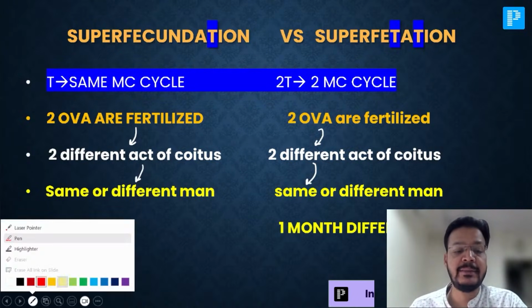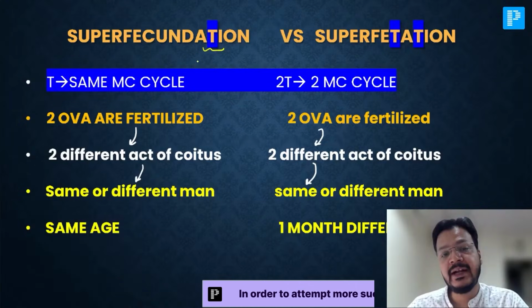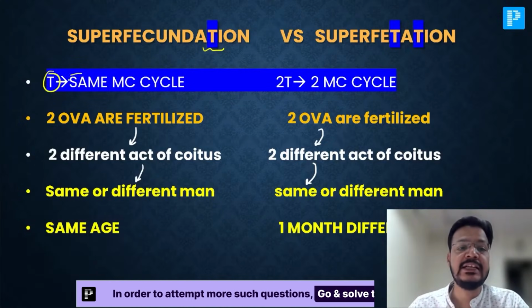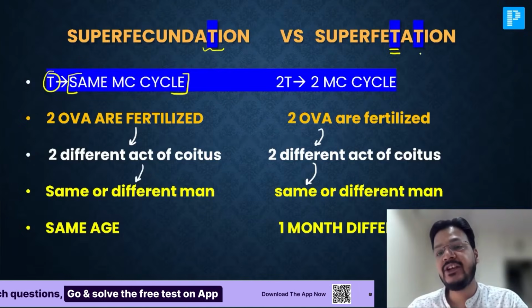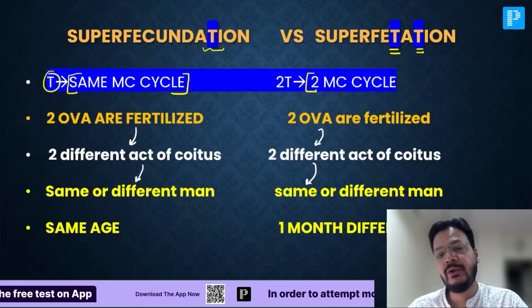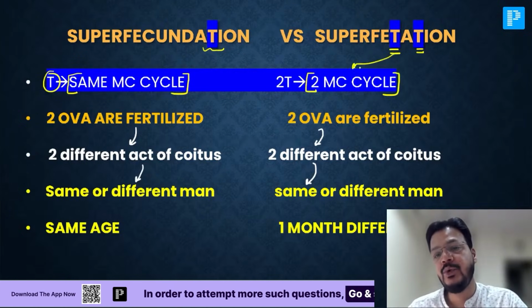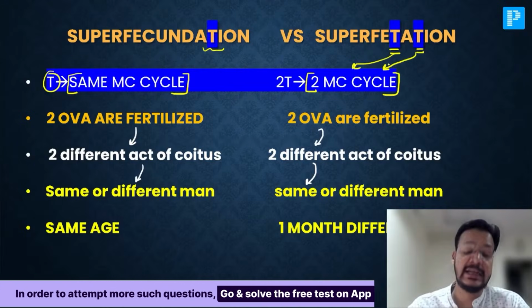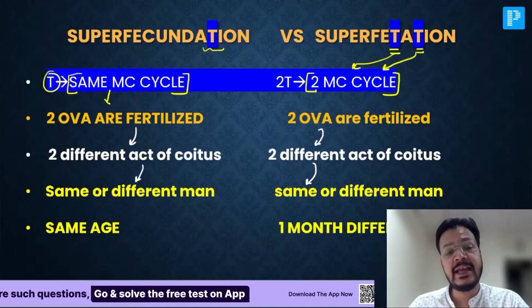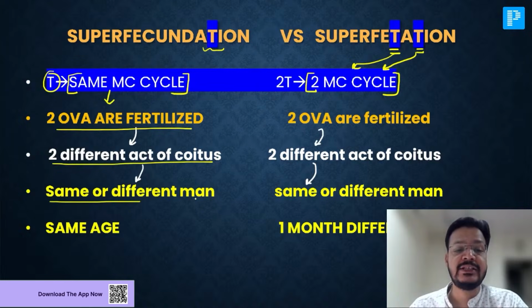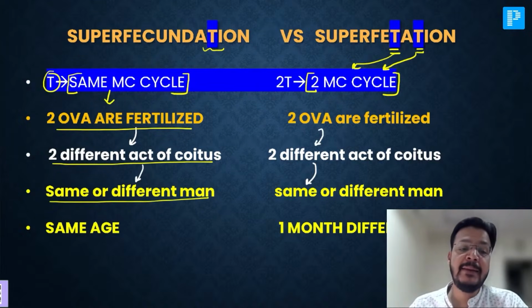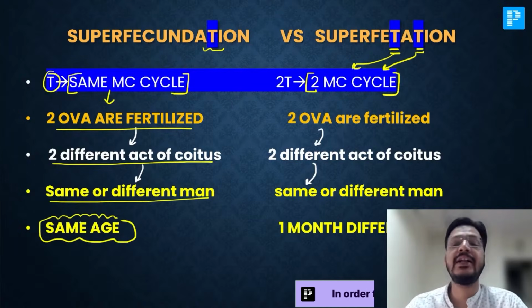And what trick does Jhamad sir have for you? Superfecundation has 1T, so this incident takes place in the same cycle, but superfetation has 2T. So this particular incidence happens in 2 MC cycles. All remaining are same. In 1 MC cycle, 2 ova fertilized by 2 acts of coitus by same or different men, maybe the same age of the fetus. That is superfecundation.